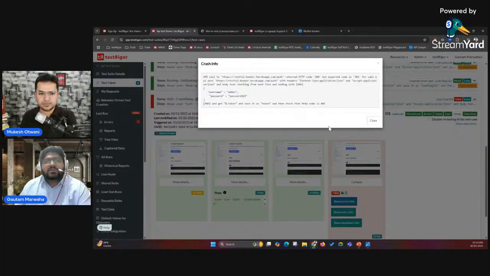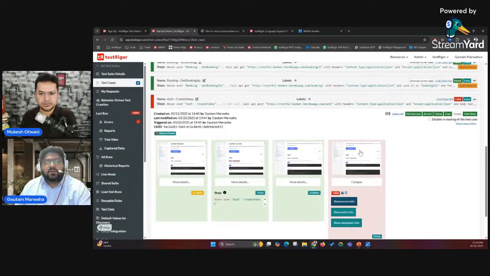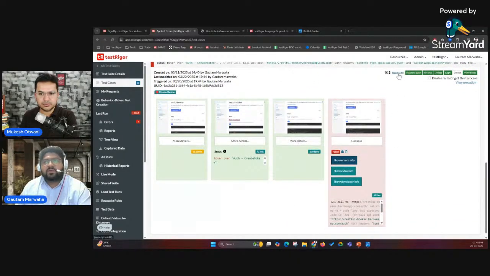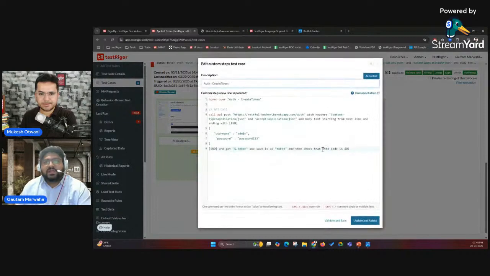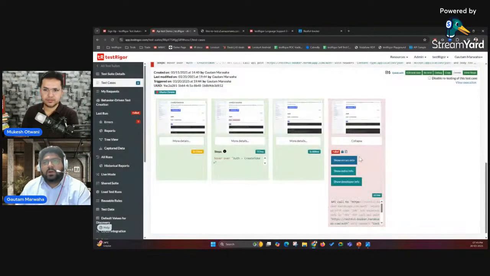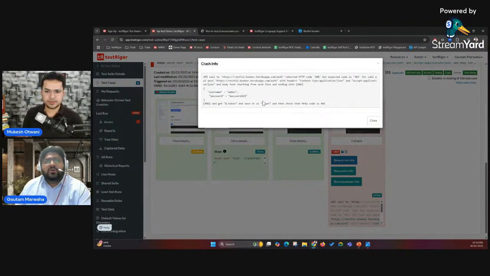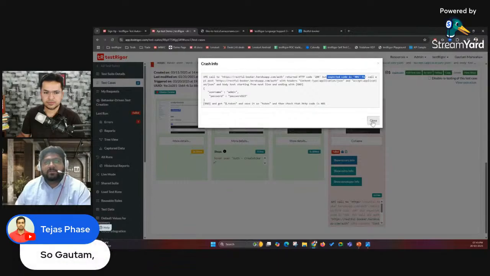Guys, see, the test case failed because the expected HTTP code should be 401, but that API call is giving a 200, right? So as you can see in this particular info, it's showing you that the HTTP code is 200, but expected code is 401, right? Like this, you'll be able to see the errors.